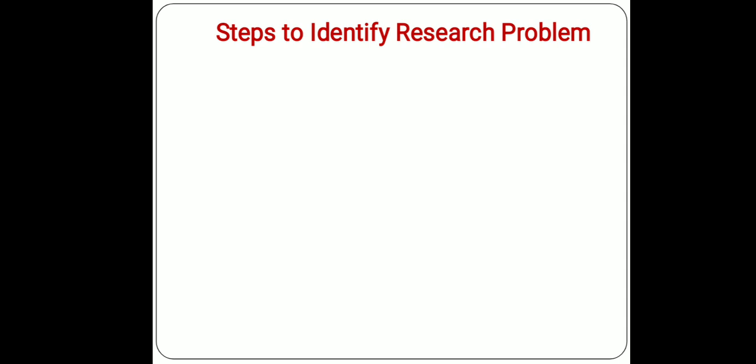Now, what are the steps to identify a research problem? There are 7 steps to identify a particular research problem. When I say steps to identify a research problem, it means the steps to formulate a research problem or research objectives. Your first step is to determine the researcher's broad keen area of interest. What is your keen area of interest?